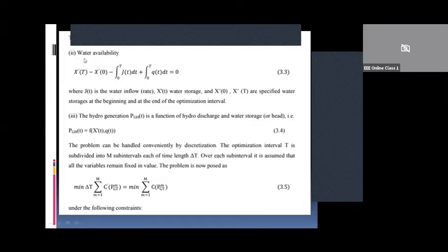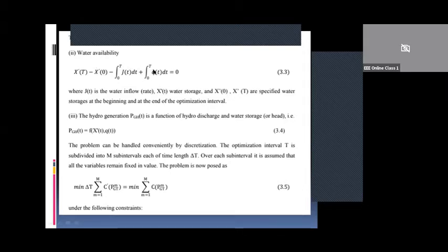The second constraint we have is water availability. In this equation, X dash of T is the water storage minus X dash of 0, that is the water in the beginning of the time. Then J represents the water inflow, that is after accounting for the irrigation over a period of time 0 to T. Then Q of T represents the water discharge rate over a period of time.